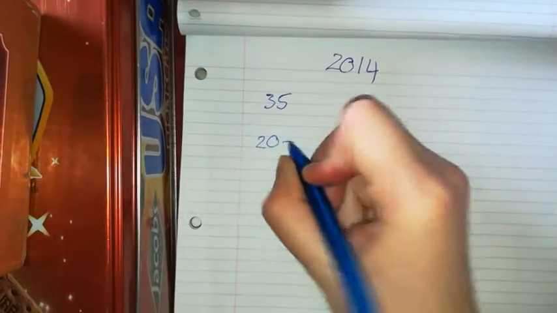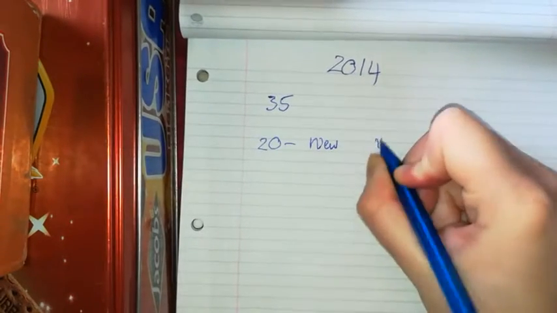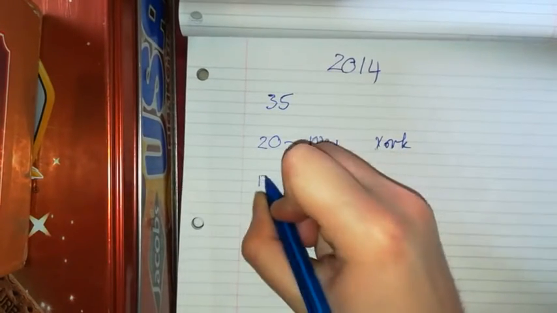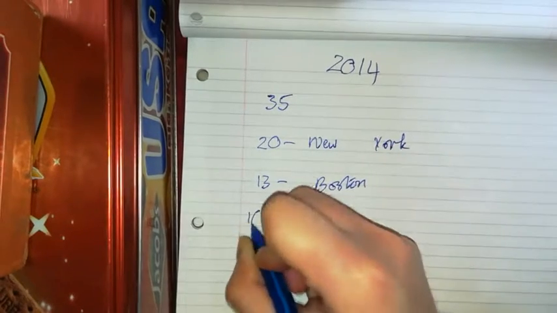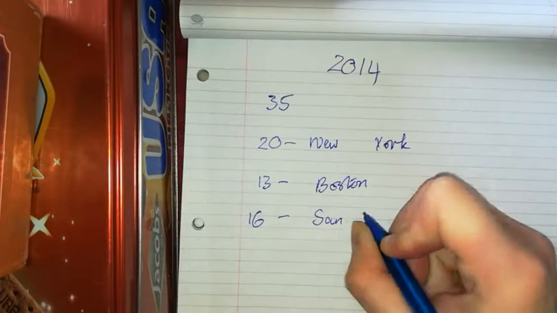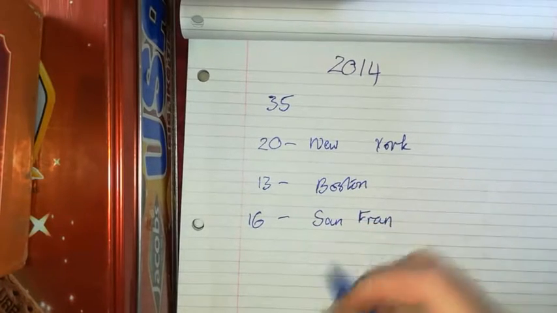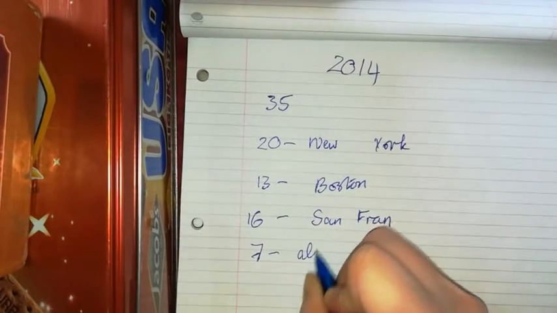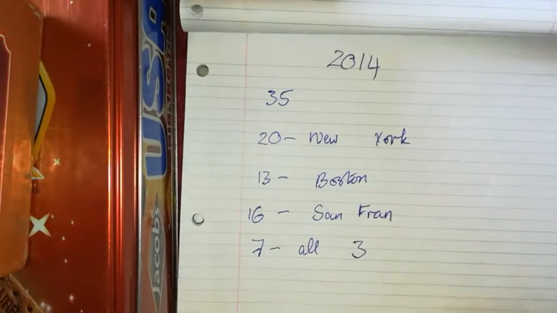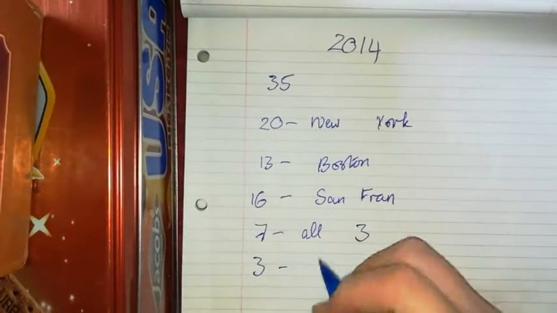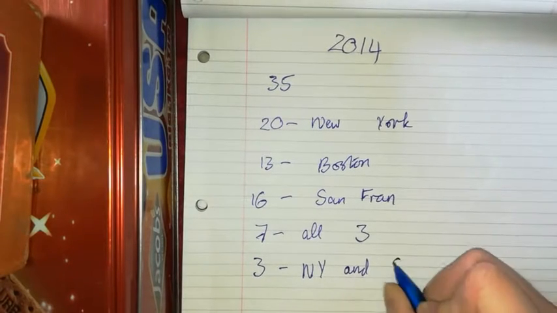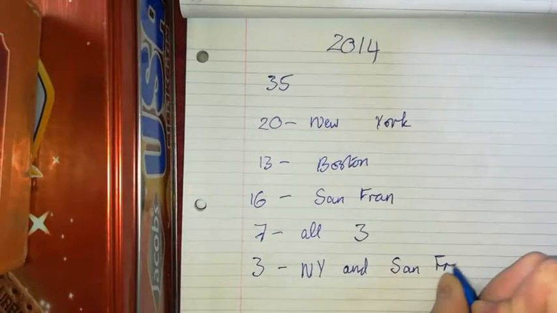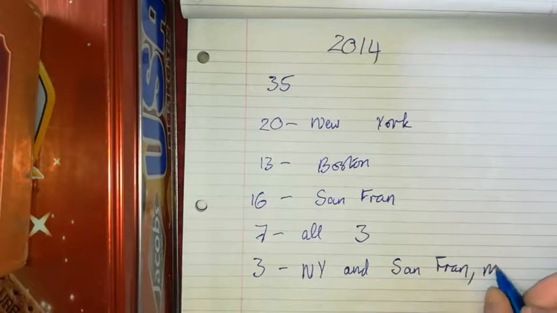20 had visited New York, 13 had visited Boston, 16 had visited San Francisco, so I'll just say San Fran, and then 7 had been to all three. 3 had been to New York and San Fran, not Boston.